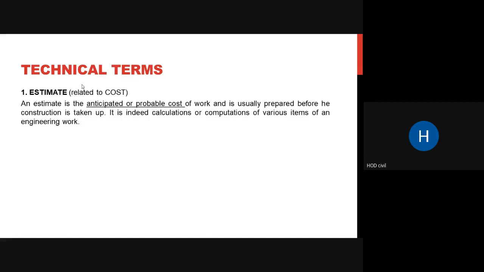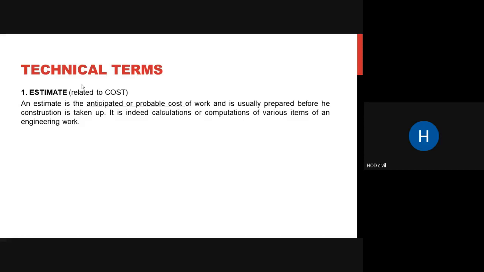It is never an exact value. It is projected, it is the probable cost of your work. It is always prepared before the construction takes place. Remember. Then it involves calculations or computations of various items of an engineering work. You need to do calculations or computations and then arrive at your estimate.